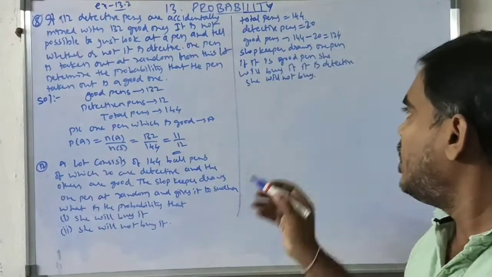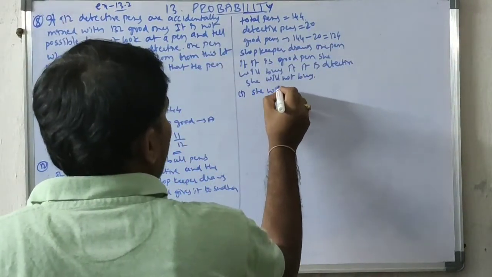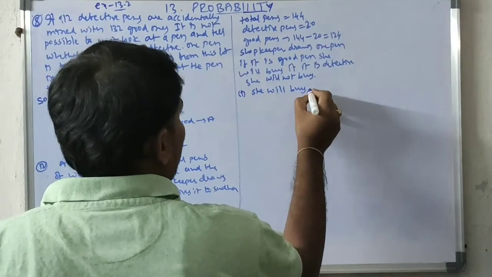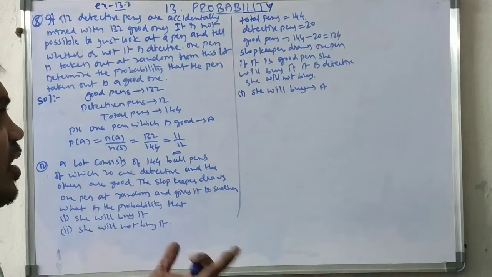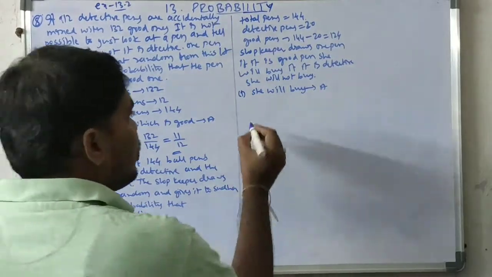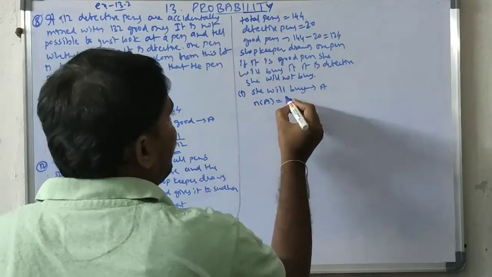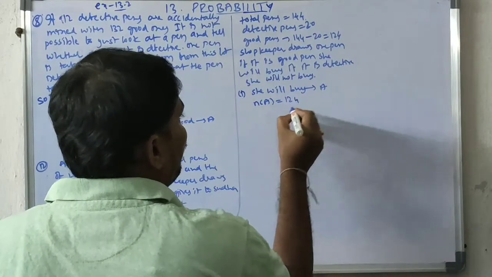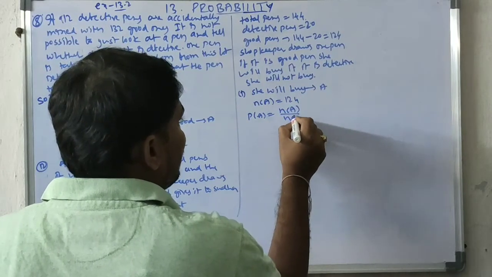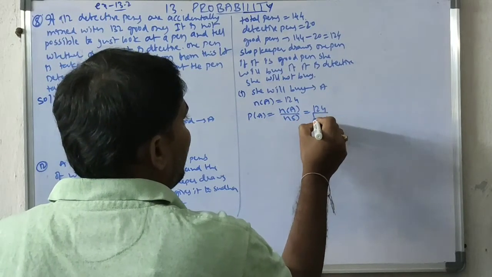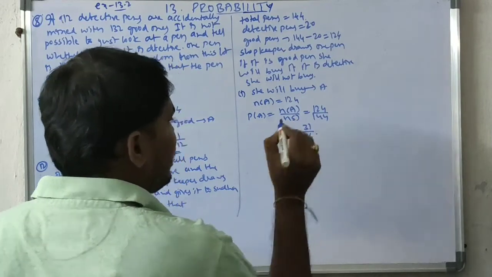So first, she will buy it. If she will buy, I am taking the event A. When she buys, the pen is good. So N of A is the good pens, 124. P of A equal to N of A by N of S, which is 124 by 144. Cancel with 4: 31 by 36.